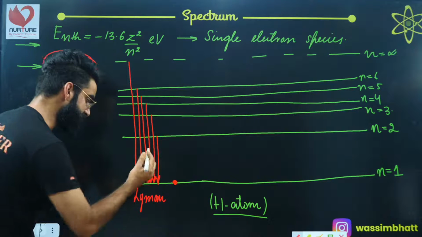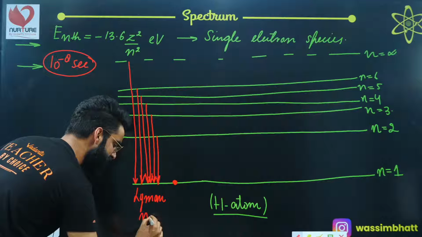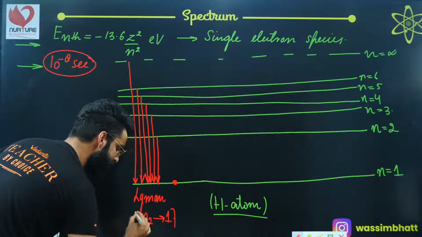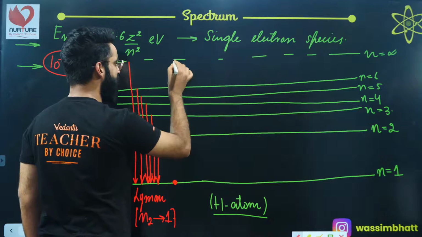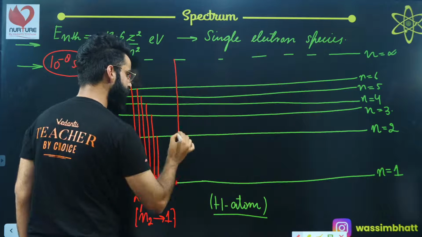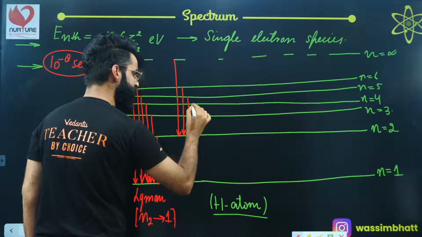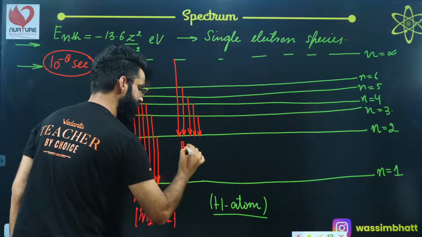When the electron makes a transition from a higher energy state, which I'm representing by n2, to shell number 1, right? Similarly, when the electron makes a transition from higher energy state to shell number 2, we get a series of spectral lines over here, right? And this series of spectral lines is something which we call the Balmer series.